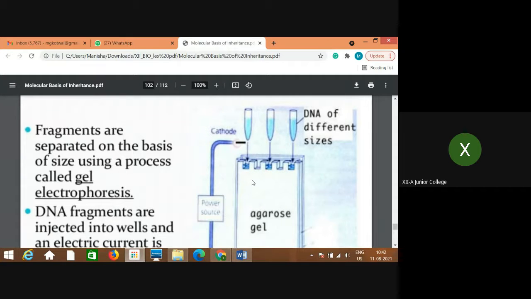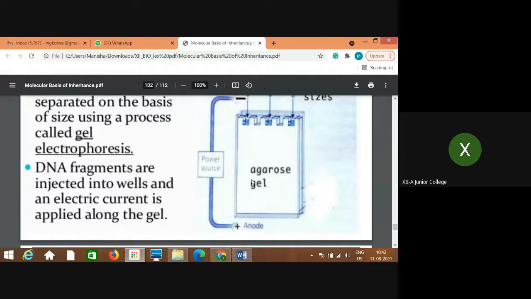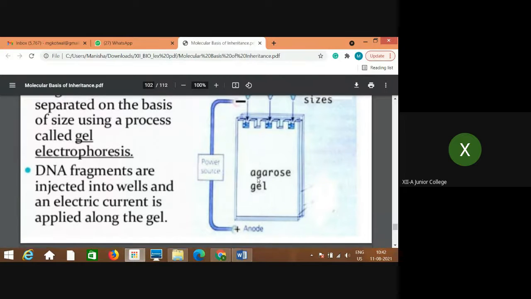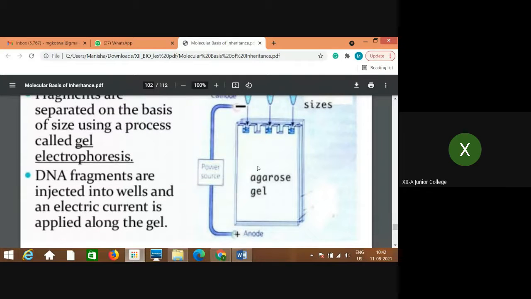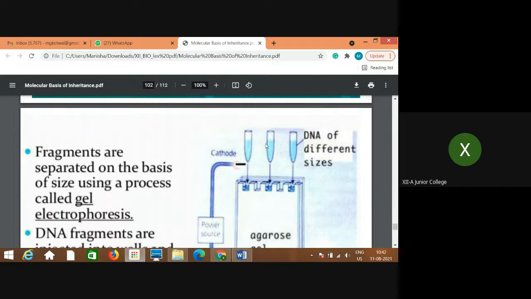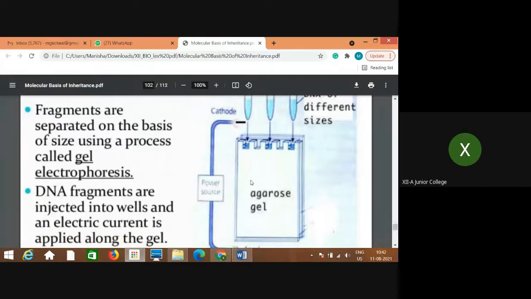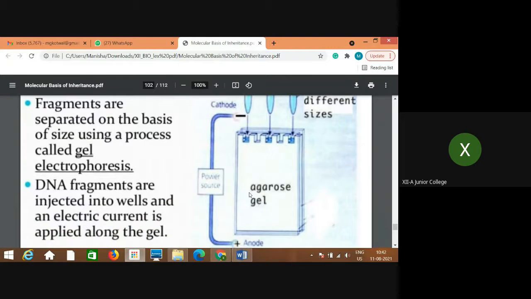Agarose gel is used for the electrophoresis process. DNA fragments are injected into wells and an electric current is applied along the gel. One end is positive, the anode, and the other is negative.